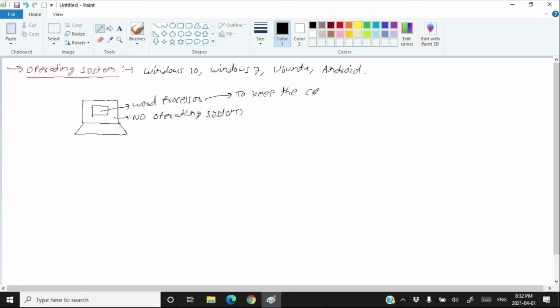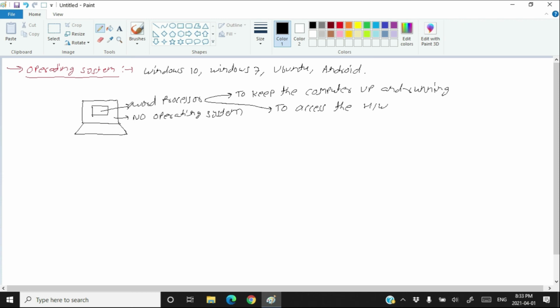The second responsibility will be to access the hardware. Means the word processor has to save the things on the disk, show the content on the monitor, and accept input from the keyboard.